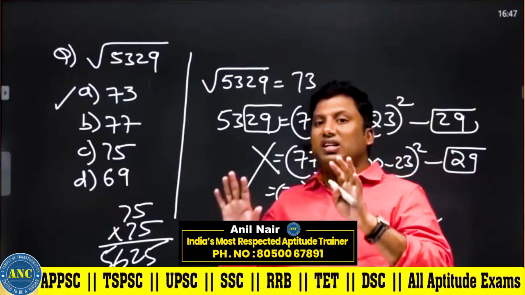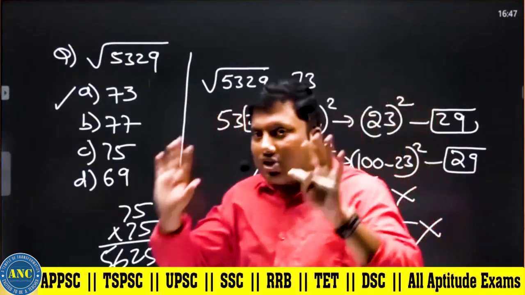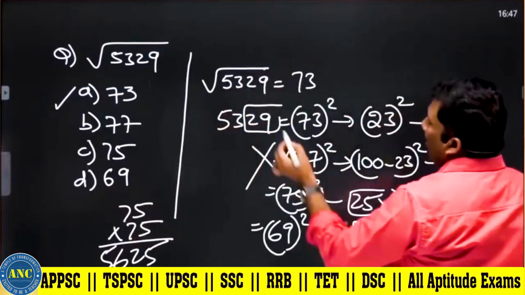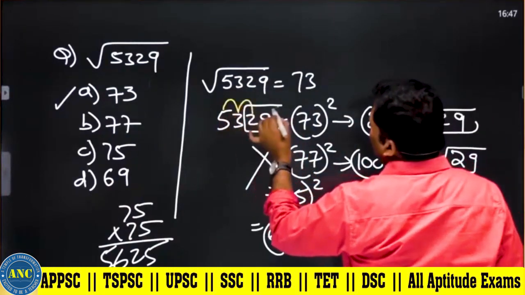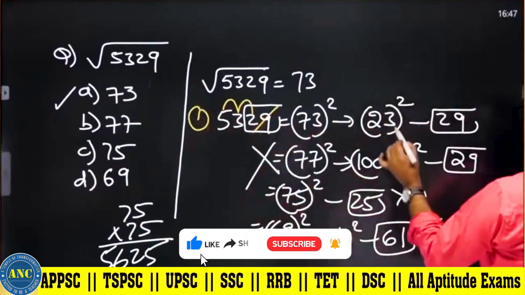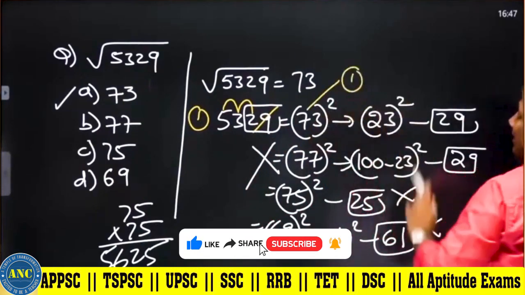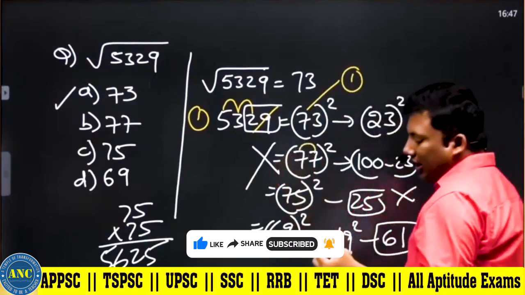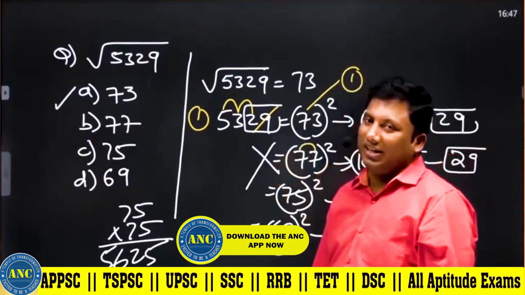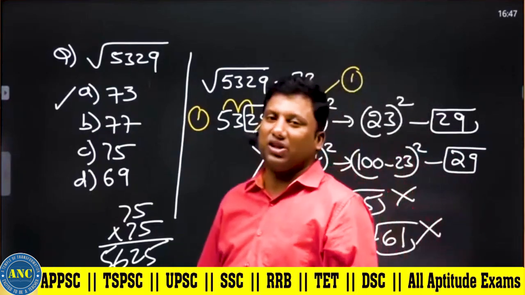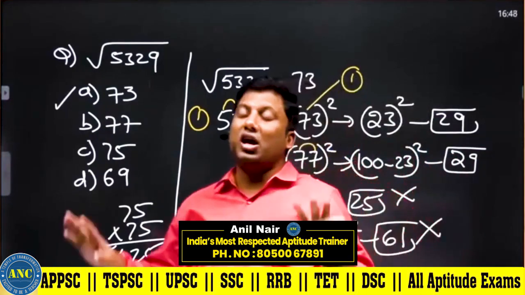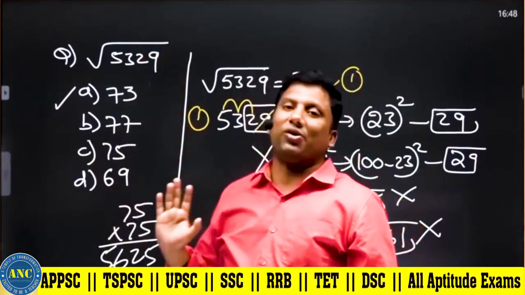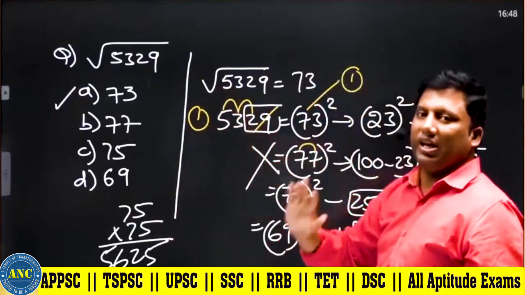How do we use the digital sum concept or the last two digits concept? You can use digital sum also, sir. 5 plus 3 is 8, 8 plus 2 is 10, which is 1. For 73, 7 plus 3 is 10, which is 1, and 1 square is 1. For 77, 7 plus 7 is 14, which is 5, and 5 square is 25, 2 plus 5 is 7. Not matching. You can use digital sum logic, last two digits logic, or the generic speed calculation logic. I hope the concept is clear.